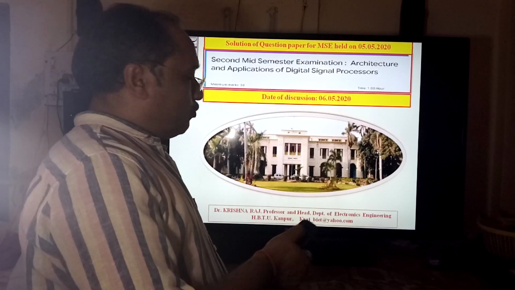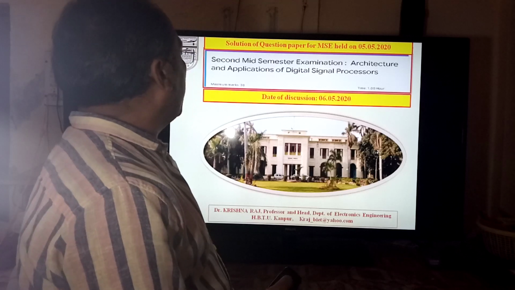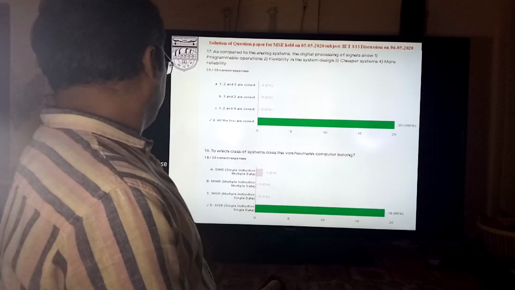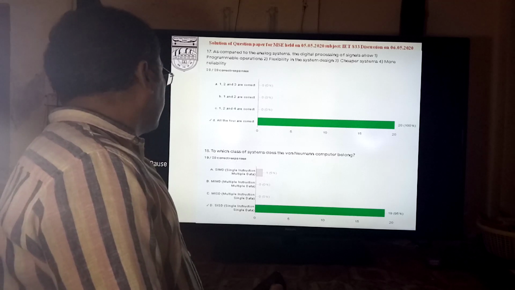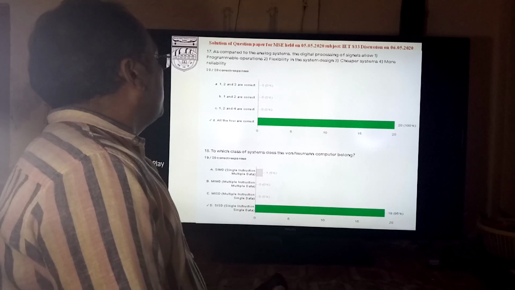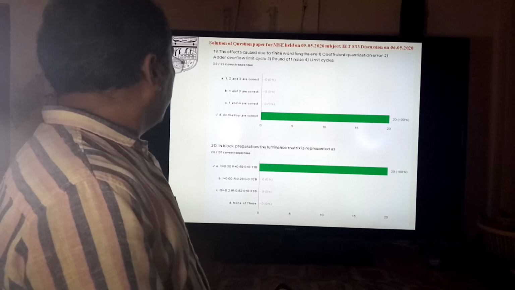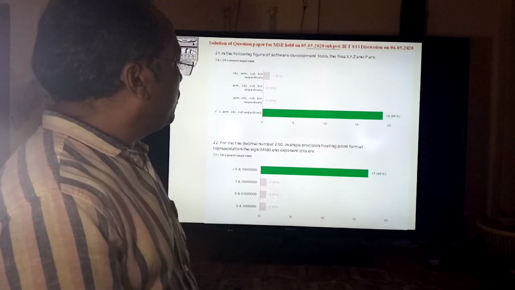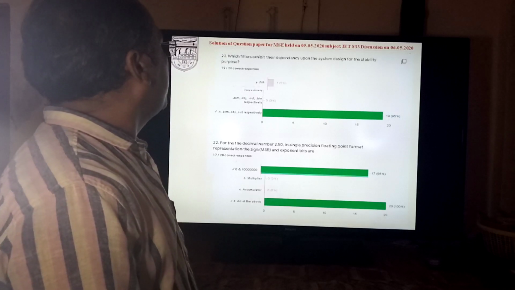more clear. So here, if we see, we'll find there are 30 questions carrying 30 marks, and the time allotted for that purpose was 30 minutes. Now, out of the 30 questions, we will discuss how many students have performed and how many were correct out of the 20 students, because in this mid-semester examination there were 20 students,